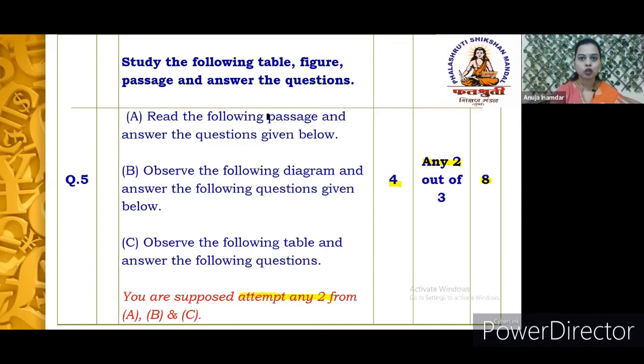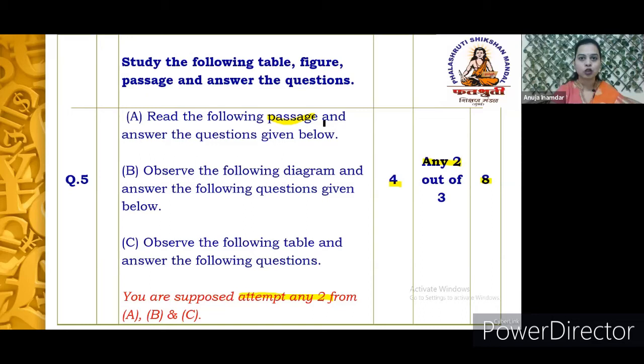So in the case of the first one, read the following passage. You will get one comprehensive passage, that is also an unseen passage. Okay, it may be related to any economic situation, any economic concept will be explained in the passage, and 4 questions or 3 questions will be asked on it, out of which the last question would be your opinion-based question. In the last question they will ask your opinion on that respective topic.